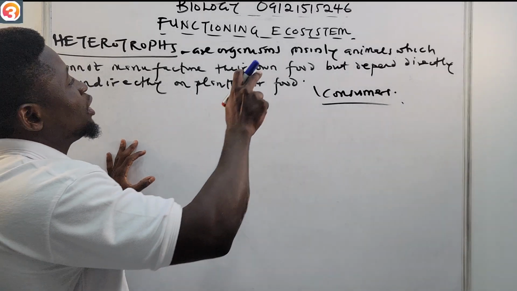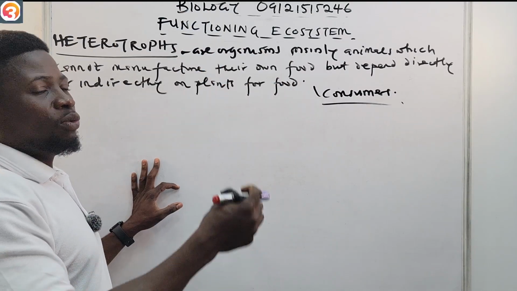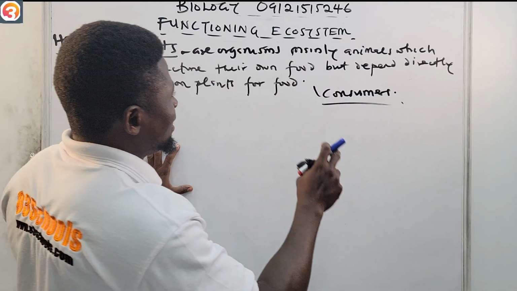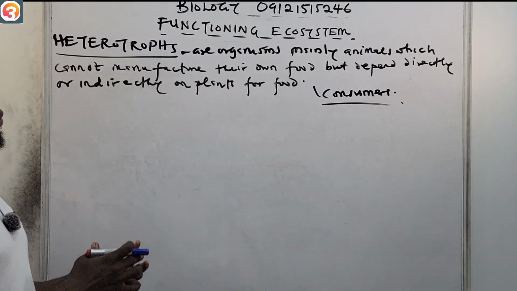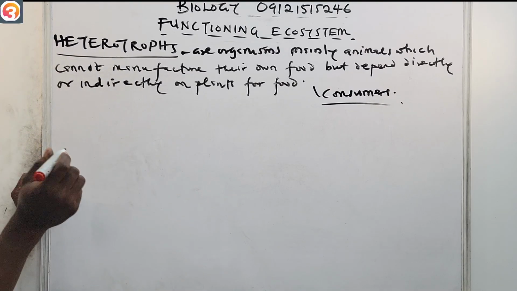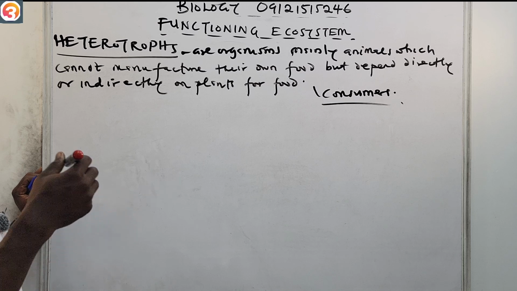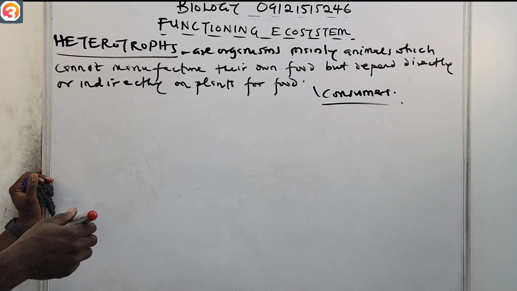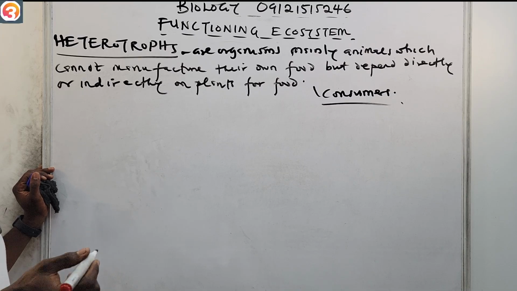The reason they are called consumers is because they cannot manufacture their own food, so they have to depend on autotrophs to get their food. That's the reason we call them consumers. Now, consumers can be grouped. We have the primary consumers, the secondary consumers, the tertiary consumers, and then the detritivores, the ones that feed on dead organisms, like vultures.